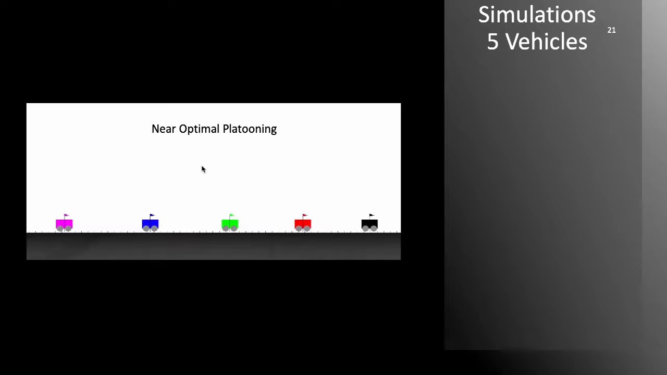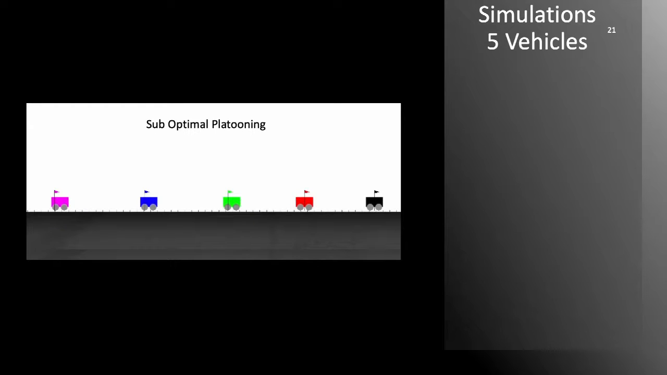An example of near optimal platooning is shown in this figure, where each vehicle is placed exactly on the flag of matching color. This is indicative of 0 position error in a platoon, for example. Now, where suboptimal platooning could occur, each vehicle could be slightly offset, indicating a position error in the platoon.